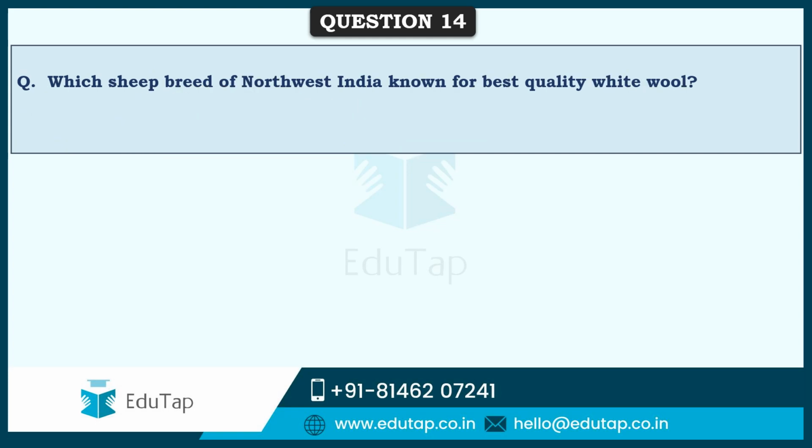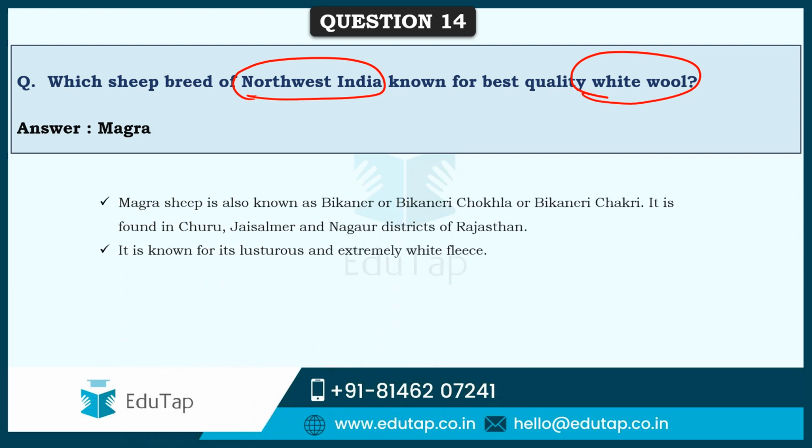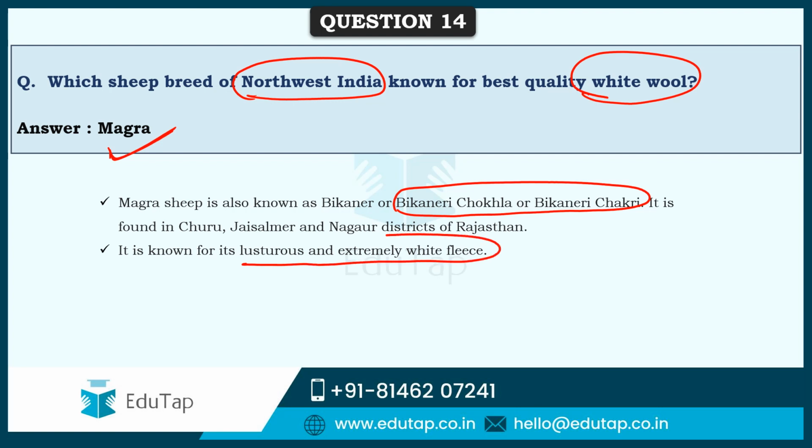So friends, next question was on sheep. Which sheep breed of northwest India is known for its best quality white wool? Here the correct answer is the Magra sheep breed, which is native to Bikaner, and this is also called Bikaneri Chokla or Bikaneri Chakri, and it is found in Churu, Jaisalmer and Nagaur districts of Rajasthan, which forms the northwest part of India. This particular breed of sheep is known for its lustrous and extremely white fleece. So the correct answer for this question is Magra.